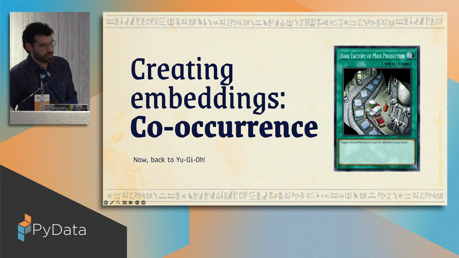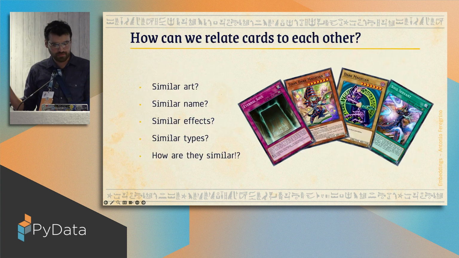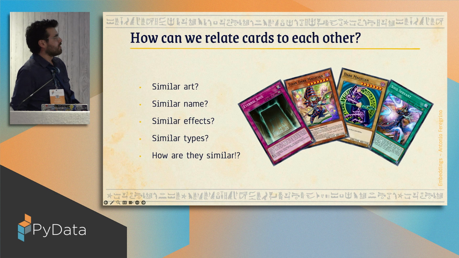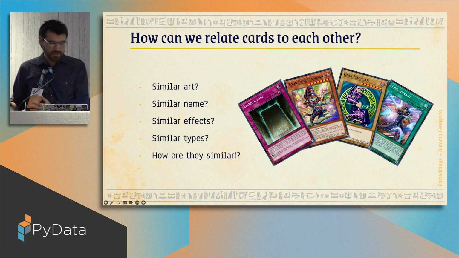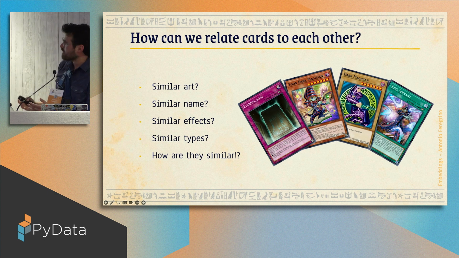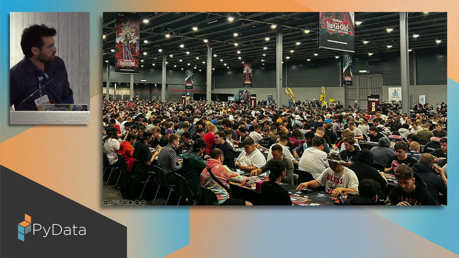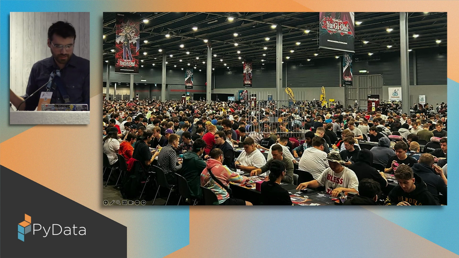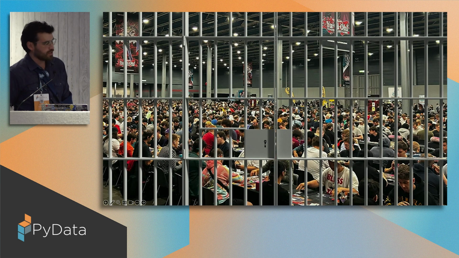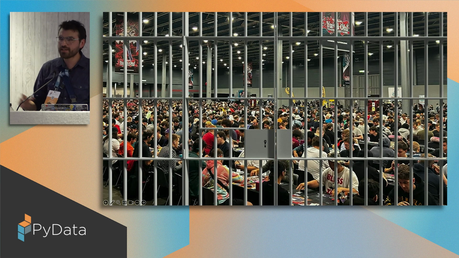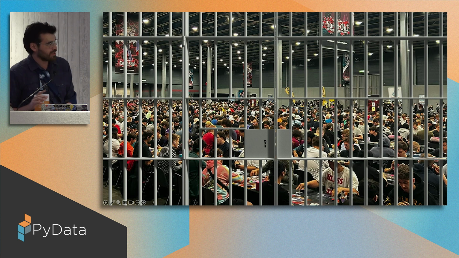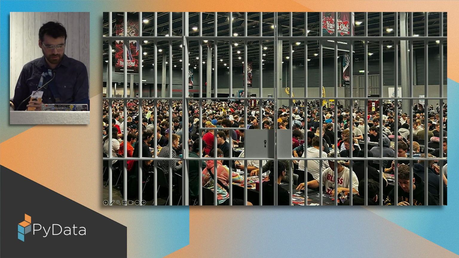Cool, so on to the focus of this talk. And we go back to Yu-Gi-Oh! So again, I'm asking, how can you tell that these cards are related? They have similar artwork and so on. But how about we just gather a bunch of Yu-Gi-Oh! experts, and then we trap them, we keep them in hold forever, until they can come up with some way of transforming these cards into these magic numbers that I've been talking to you about.